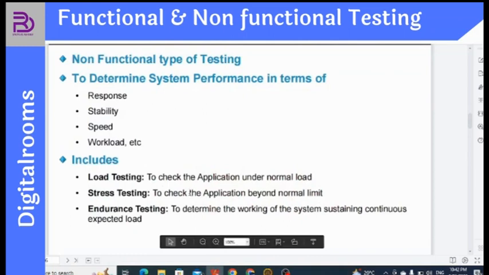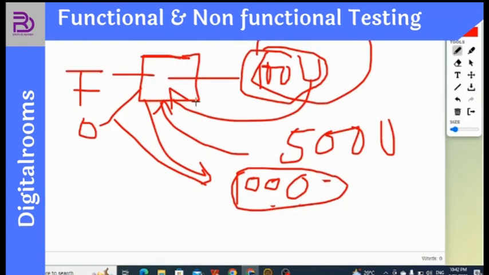Stress testing. Say for example, 150 is the ultimate capacity of the software, as per the requirement. We check it from 100 to 150, which is the limit. Then we check with 200, or maybe 250, or maybe 300, or maybe 500 users.